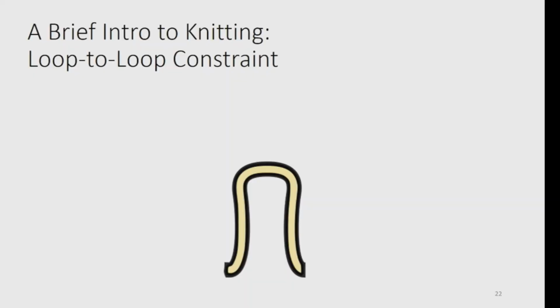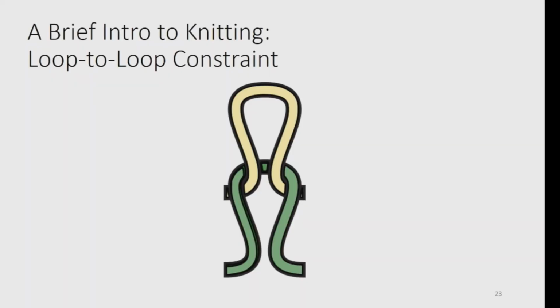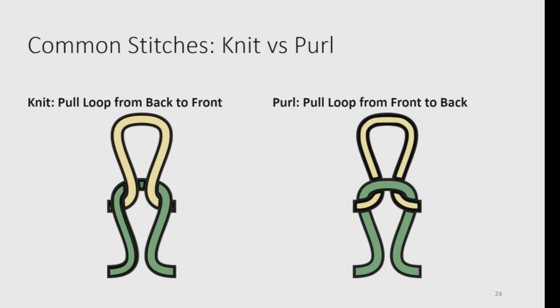So what are we outputting from this KnitSpeak parser? Well, to explain that, I'm going to have to explain how knitting works, and specifically this idea of a loop-to-loop constraint. If anyone's ever held a string and wrapped it into a loop, you know that if you pull on two ends of that string, the loop's going to fall apart, right? But if you pull a loop through that loop, the loop that you originally made, the green loop at the bottom, is going to be stable. And you can pull it through in either direction, and now you have two different sides of a knitted structure.